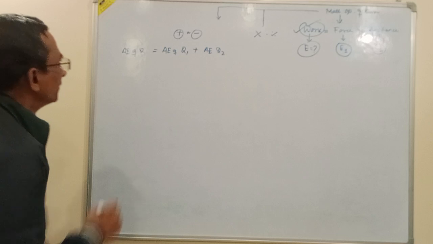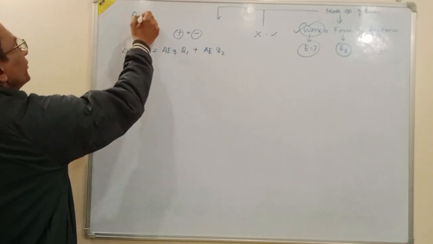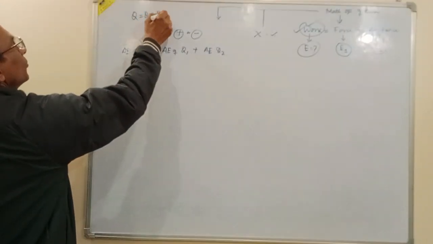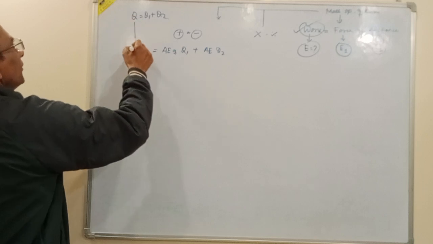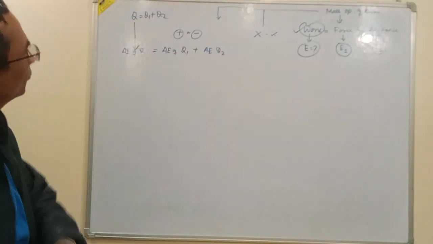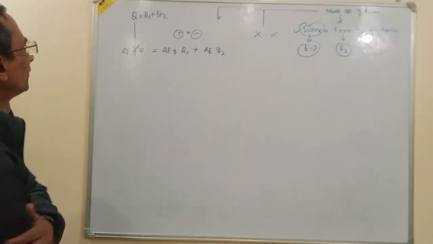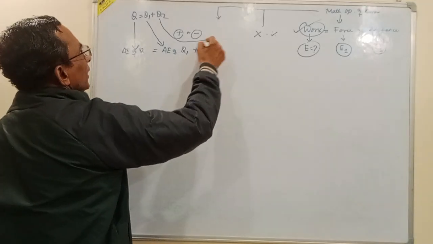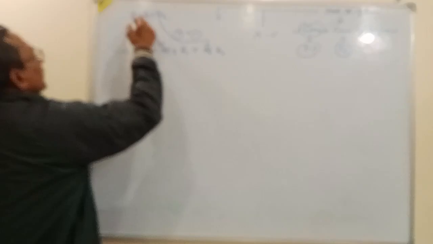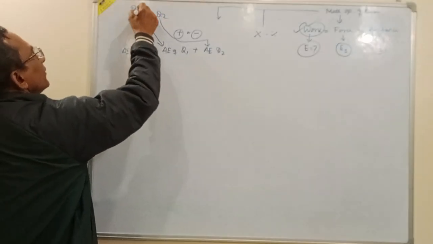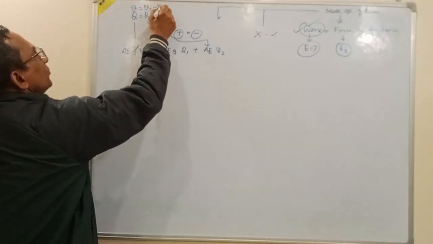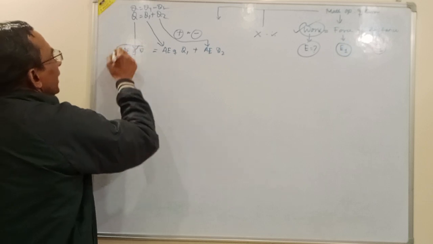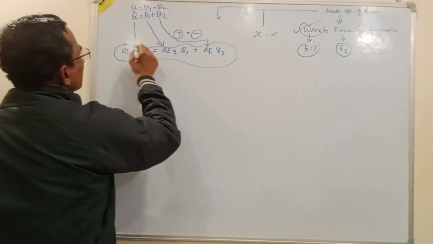That means if Q is Q1 plus Q2, then the absolute error of Q will be the absolute error of Q1 and the absolute error of Q2 added together. If the quantity is Q1 minus Q2, in that case also the absolute error will be the addition of the errors.